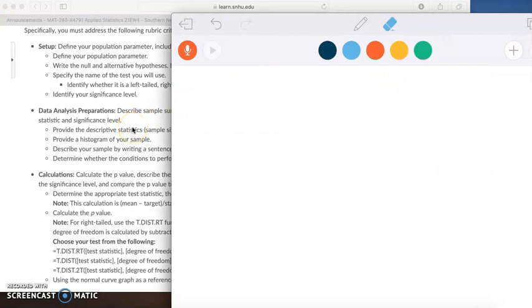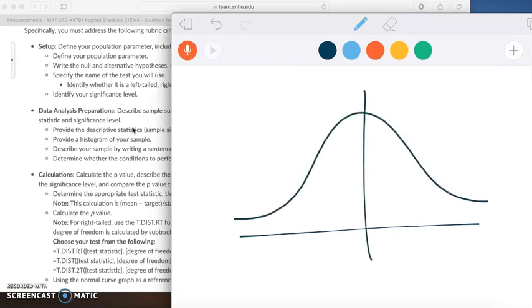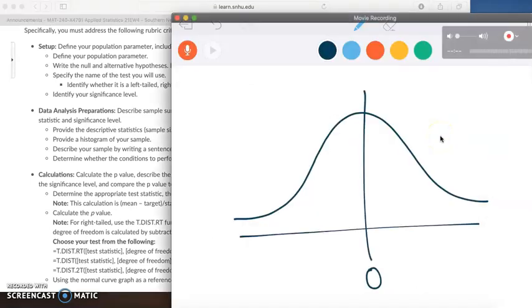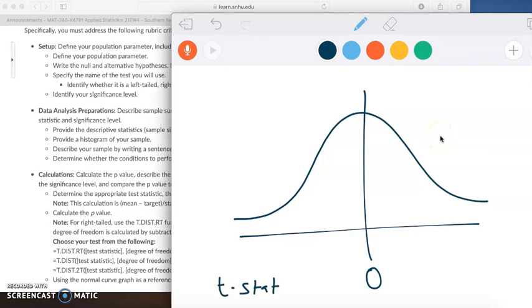When they say normal curve or T or student's T distribution, we're basically just looking at a basic bell curve like that, where you have it centered at a mean. In this case, it's just 0. And let's say I'm going to give a hypothetical test statistic, that T-stat. I'm not going to go into too much detail because you guys all should have similar answers, if not exactly the same. Let's say that your T-stat is equal to, let's say, -3. Let's go with -2, because -3 is a very extreme value.